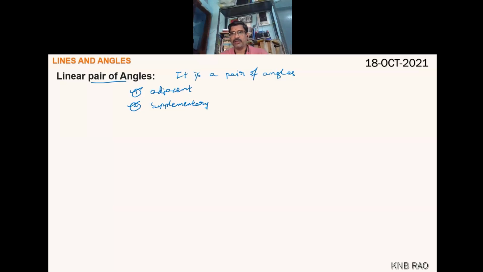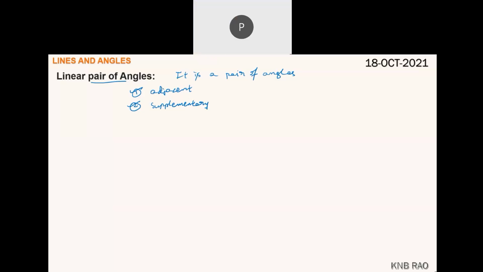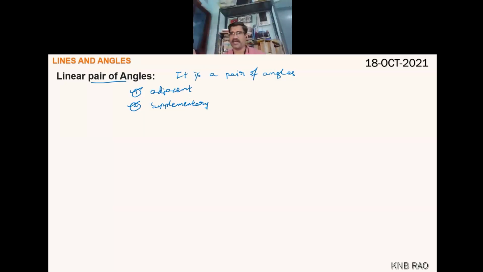So the simple definition of a linear pair of angles is a pair of adjacent angles whose sum is 180 degrees. How do they look? Remember, it is going to be a very important concept.